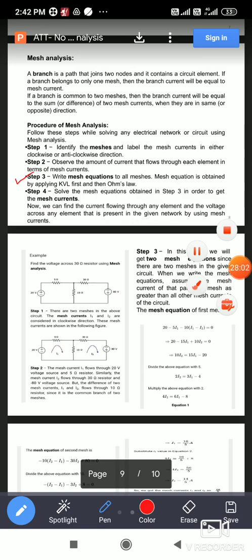Now after solving these linear equations, you get the mesh currents I1, I2, I3. So this is about mesh analysis. Once you get the mesh currents, you are able to find the voltage across any element in the given network. You can find the current passing through any branch. Are you getting my point? You can find the voltage across any branch. So all these quantities you can determine once you get the mesh current. If we solve one example, then we can understand more. Okay, so for that we can select this particular example which is given in the next slide.